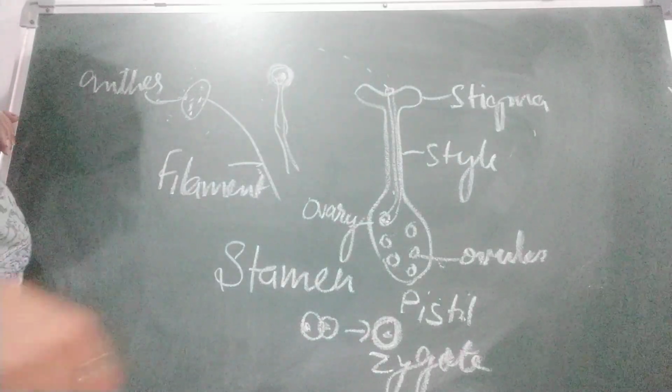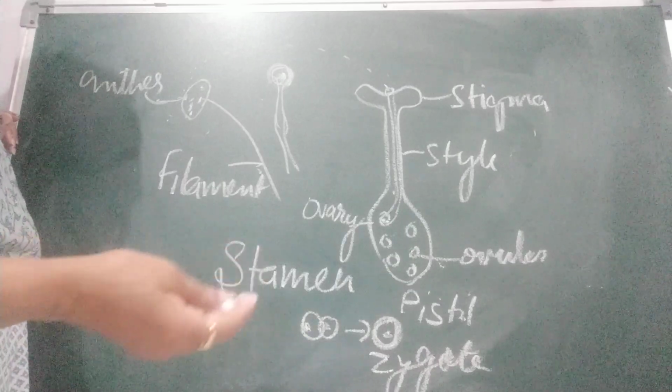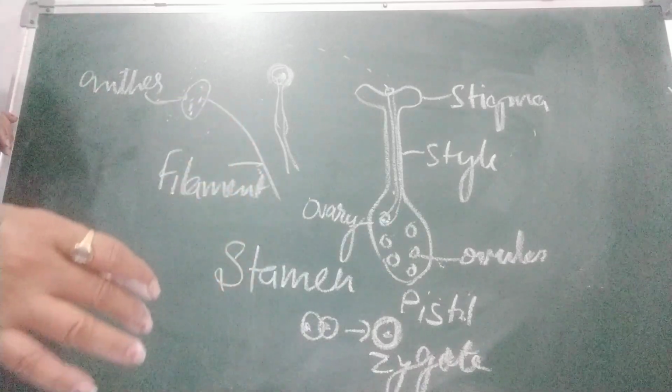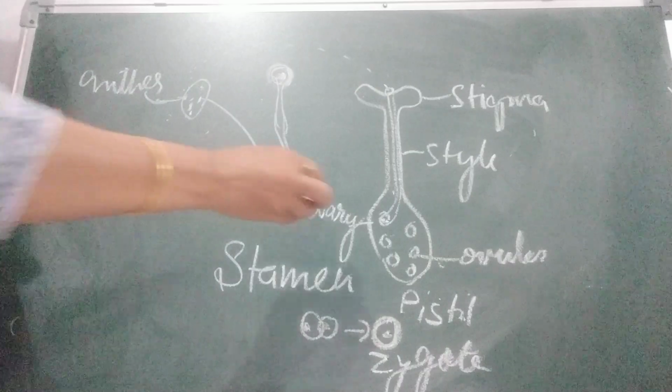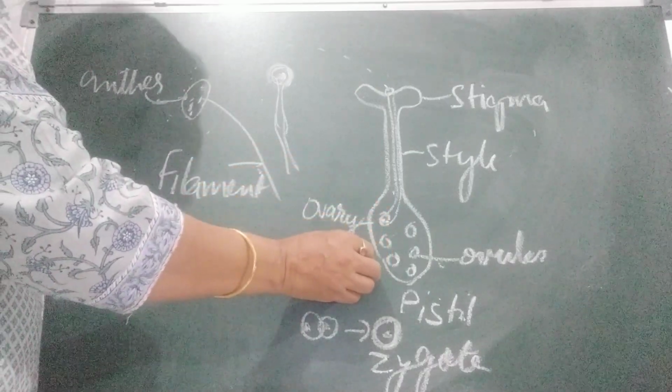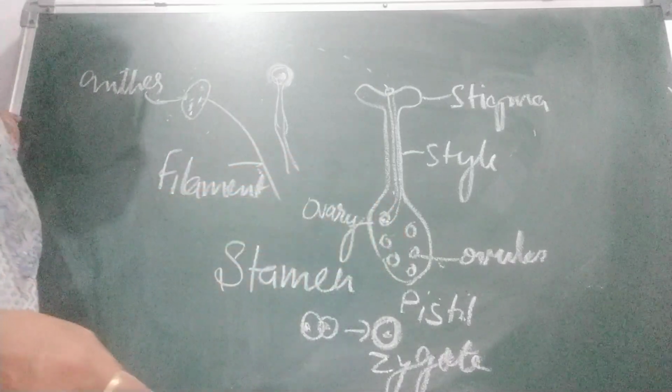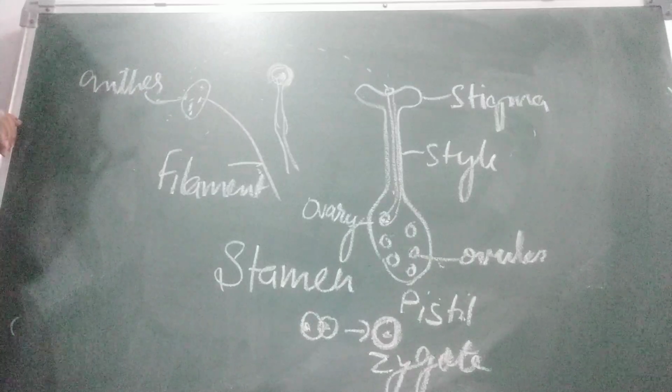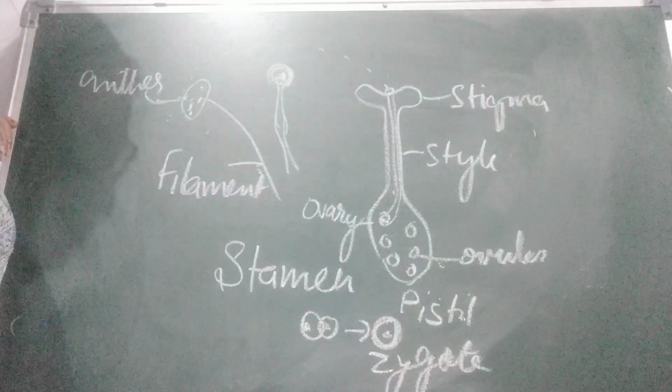And after that, what happens? All the parts of the flower shed off and the ovary swells up and turns into fruit, and the ovule turns into seeds. And this seed we sow and a new plant grows. Okay?